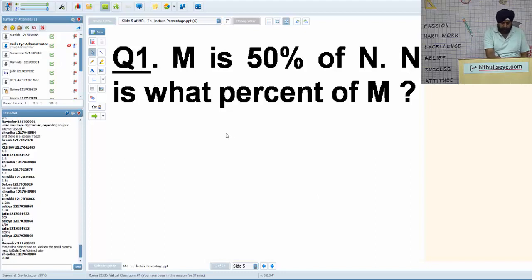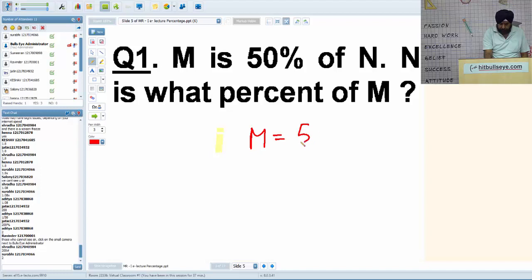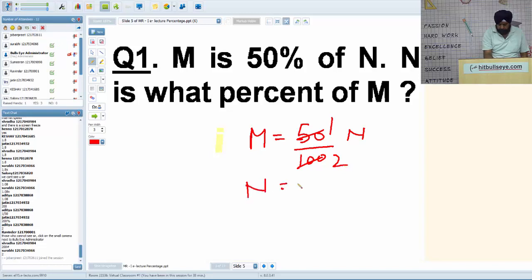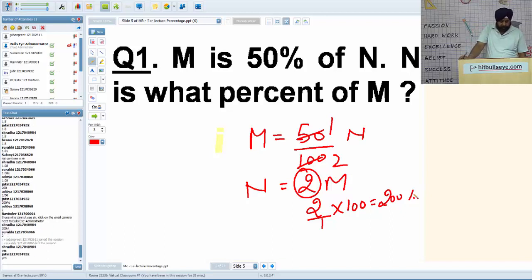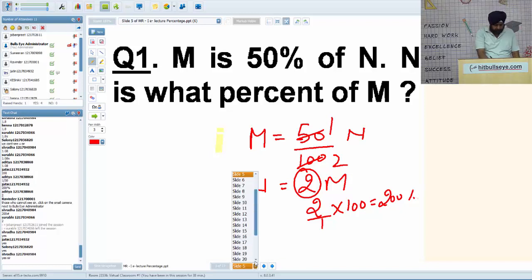So M is 50% of N, guys. M is 50, say 50 by 100, of N. It's 1 by 2. So N will be 2M. Very simple. So 2 in percentage terms is 2 upon 1 into 100, which is none other than 200%. Is it okay? In number it's 2, but in percentage it's 200%. So may we proceed? One of the very simple questions. Okay, thank you Shraddha. We are moving to the next question.